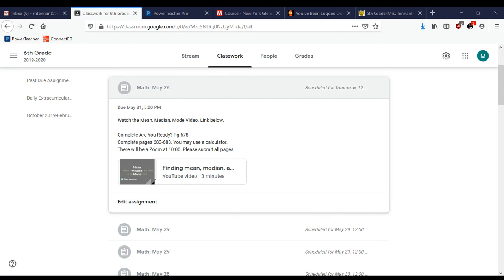On the next page, there's example number 2, and you'll notice that there's a little dot plot. It shows the recorded high temperatures for 6 days in Little Rock, Arkansas. Find the mean temperature, so find the average temperature. Just like I taught you, add up all the numbers that you see. Now you notice there's 2 45s. So you say 45 plus 45, then there's a 47, so plus 47, plus 49, plus 50, plus 52. Just like they did up here, they added all of the numbers first. Then you divide by the number of data items. How many little dots are there? 1, 2, 3, 4, 5, 6.